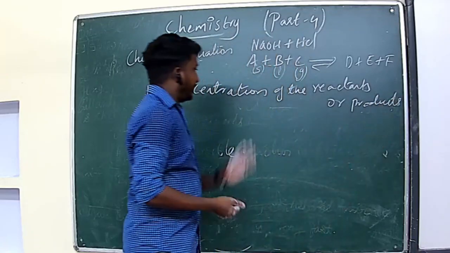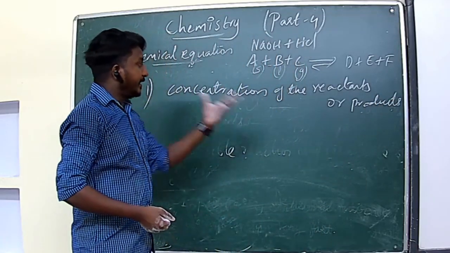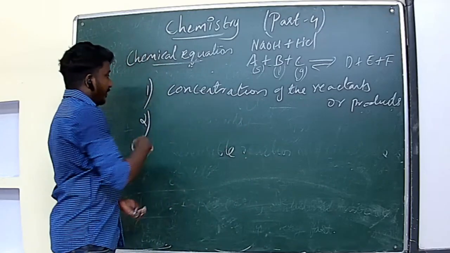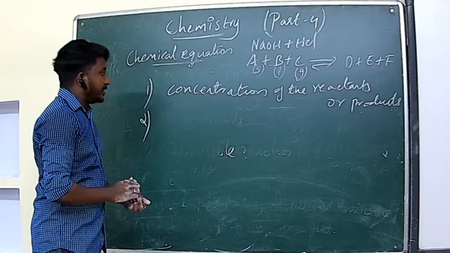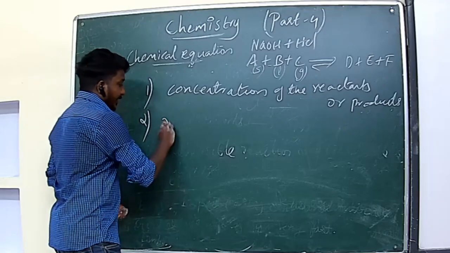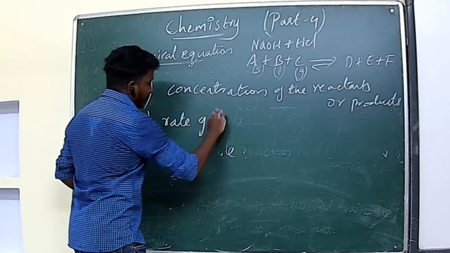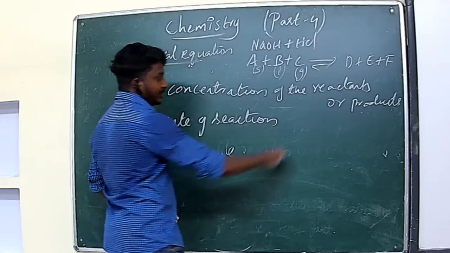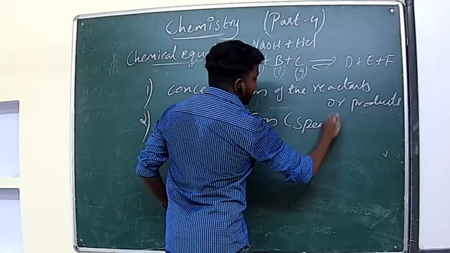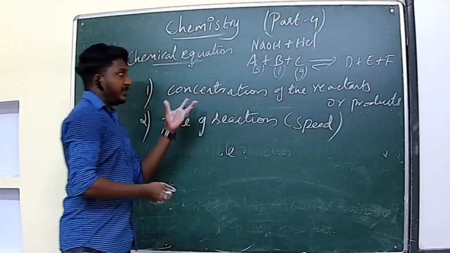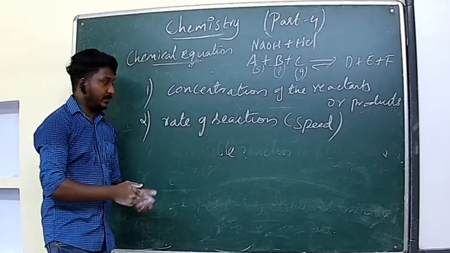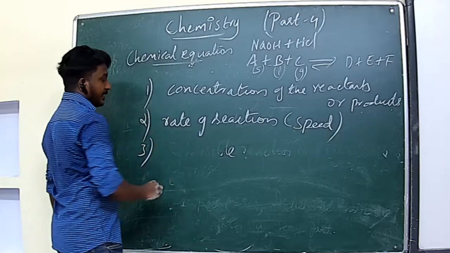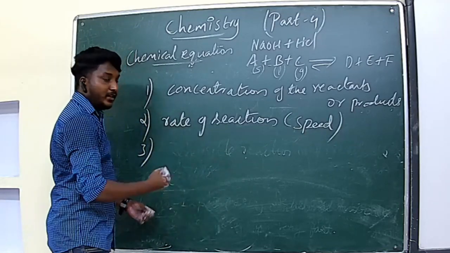Second point, we can't understand the rate of the reaction, that means the speed of the reaction. That will be calculated separately. Okay. Then third point, we can't understand whether the reaction is completed or not.